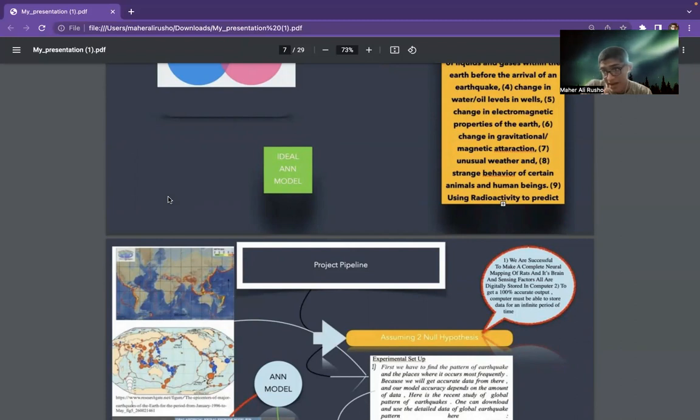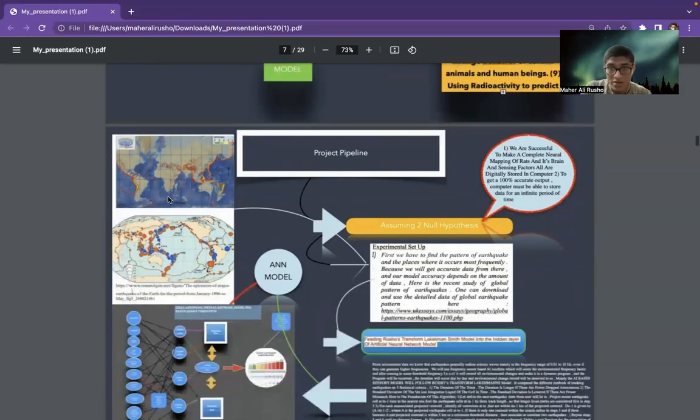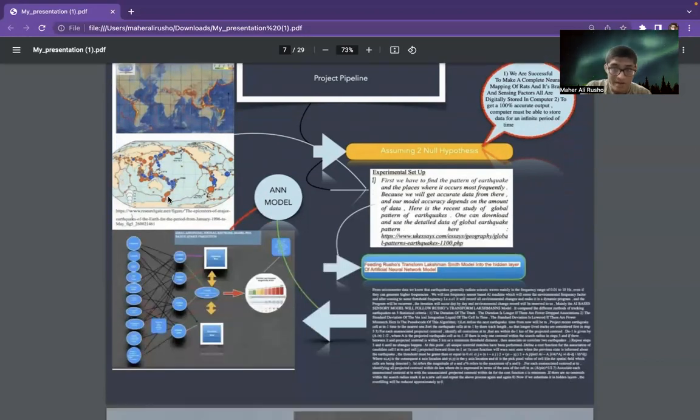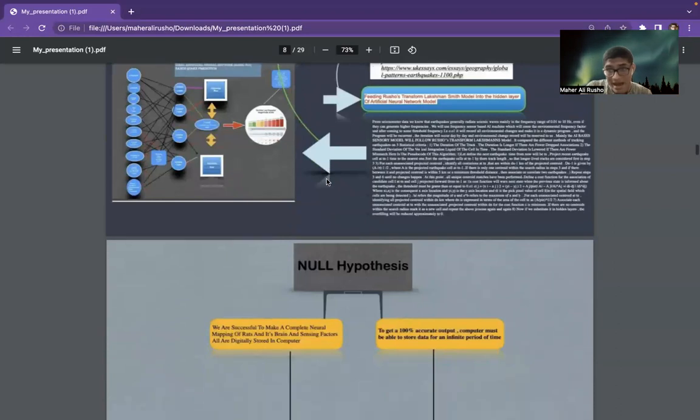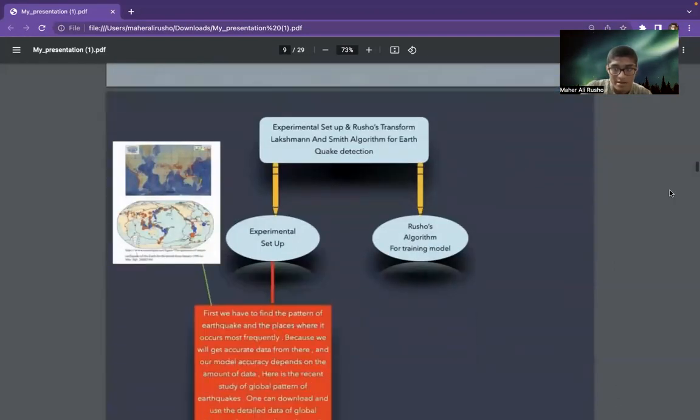Like after the earthquake begins, 30 minutes are gone, then the computer acts and generates, oh, an earthquake is happening. Then there will be no benefit to us, because we need to consider all the pre-earthquake changes before the earthquake comes to the epicenter or the targeted point. So to solve this issue, I need to implement my algorithm. As I said before, it was motivated by the Lakshmann and Smith model for earthquake detection from the book A Machine Learning Approach to Data Mining and Climatophysics. I found the algorithm and transformed it in my own way.